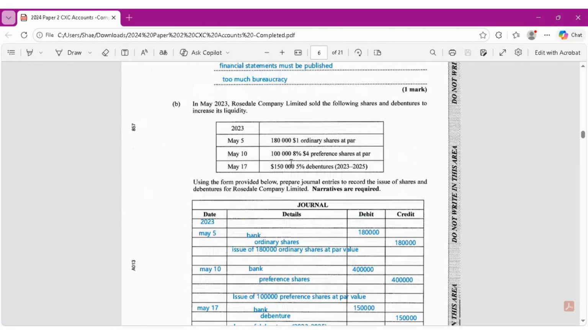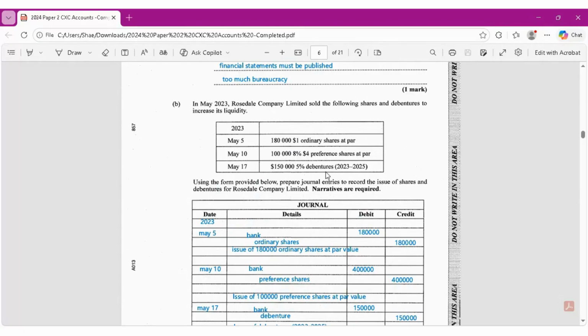So the first thing is that for the 5th, there are 180,000 $1 ordinary shares. Since it's at par value, 180,000 shares at $1, the total that we would collect is 180,000. So you multiply 180,000 by 1 and you get back 180,000.